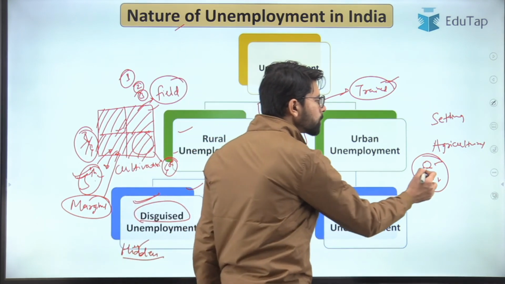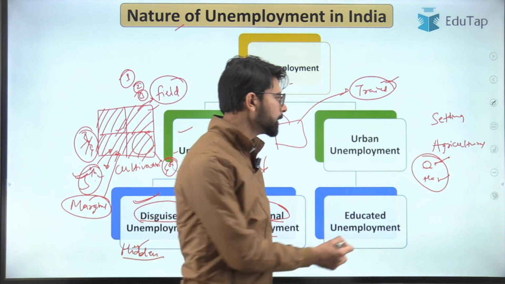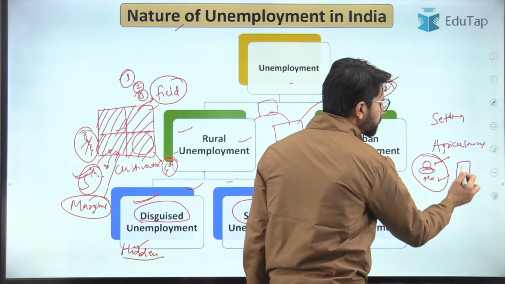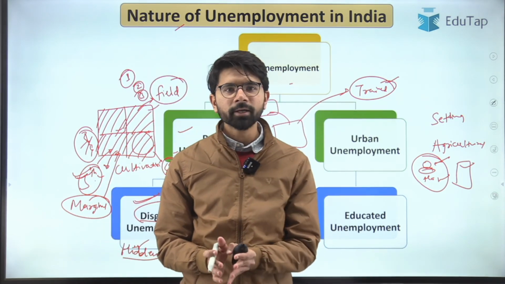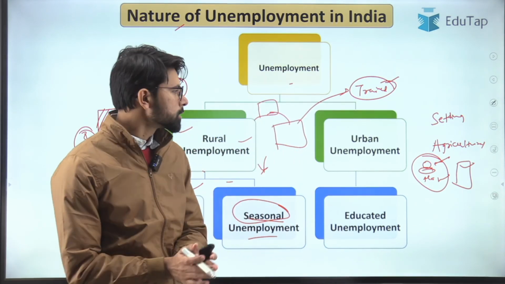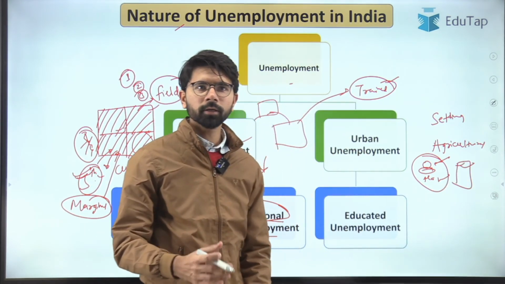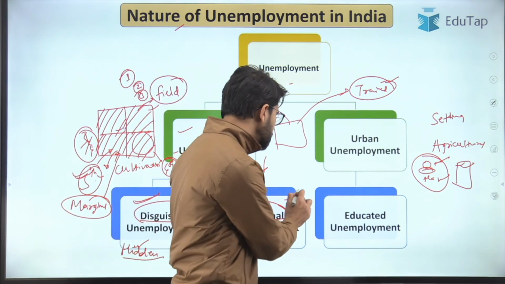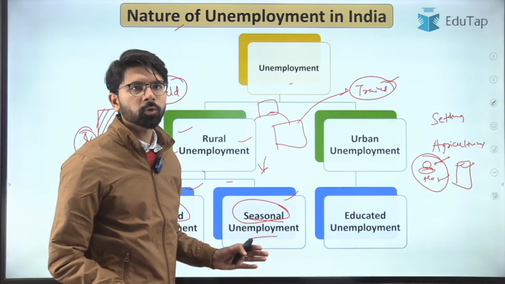So only during sowing and harvesting, the major part of the workforce is required. And there are a few fields which are cultivated only for 3-4 months, and the rest of the time they are not cultivated. So during cultivation they are employed, but during non-cultivation of a field they are unemployed. That is the seasonal nature of agriculture that makes the seasonal unemployment very high within the rural places.